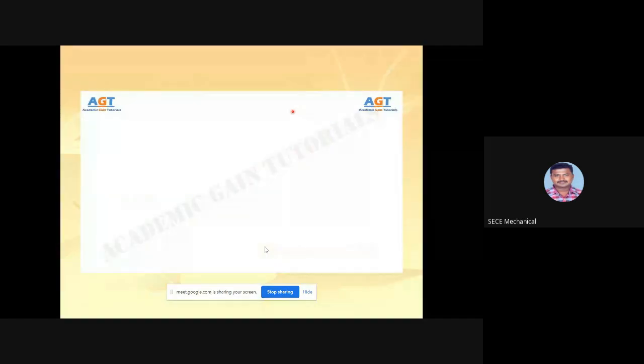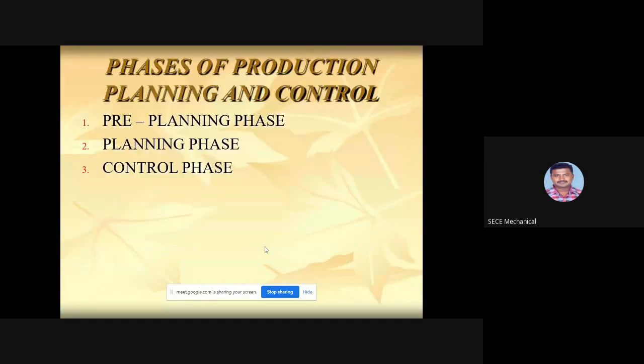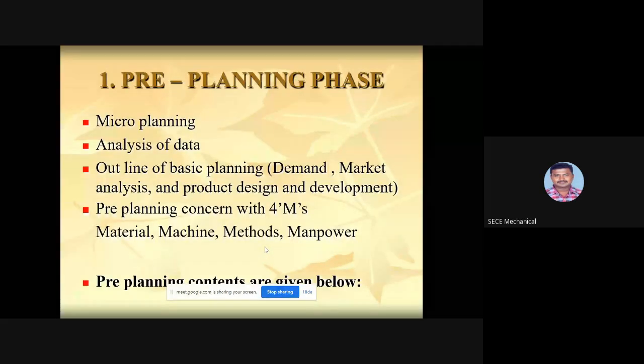Last class we discussed the phases of production planning and control. Okay, and also we have seen some video for better understanding. Today I am going to start from the pre-planning phase. Last class we discussed there are three phases. So from the three phases, now let us enter into the pre-planning phase.